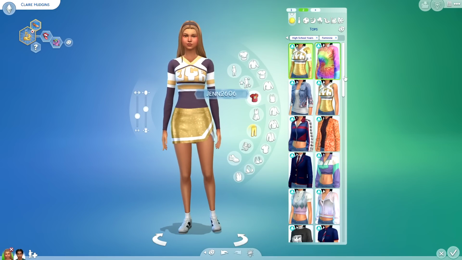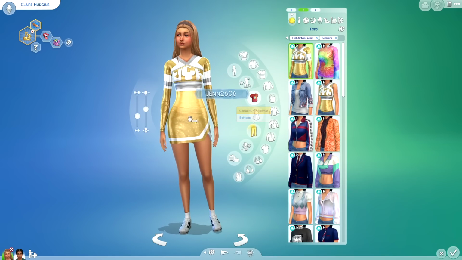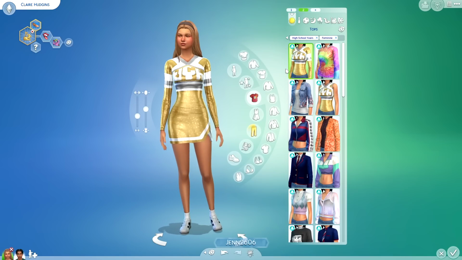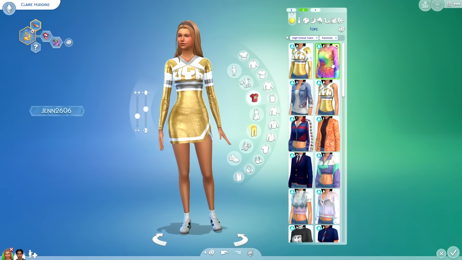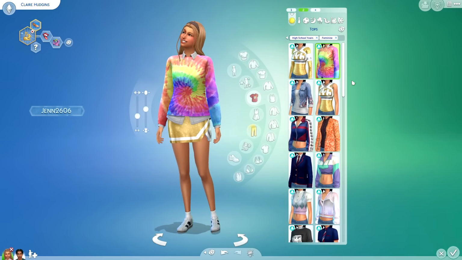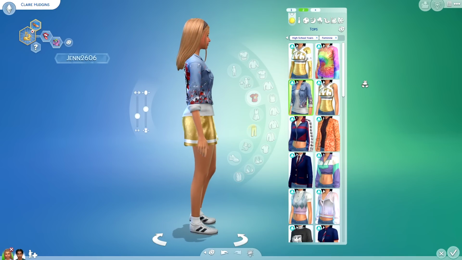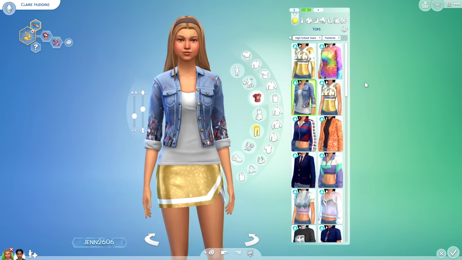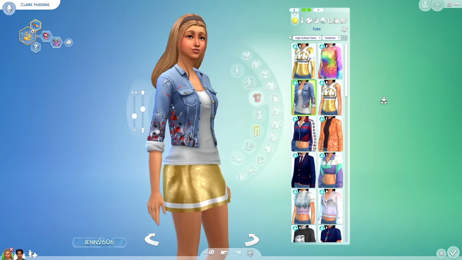So the first item I have here actually matches this dress, and I think this is like a cheerleading outfit. We also have this really cute little tie-dye blouse, and then this I actually really liked a lot. Kind of reminded me of something maybe a painter would wear. It's super duper edgy.